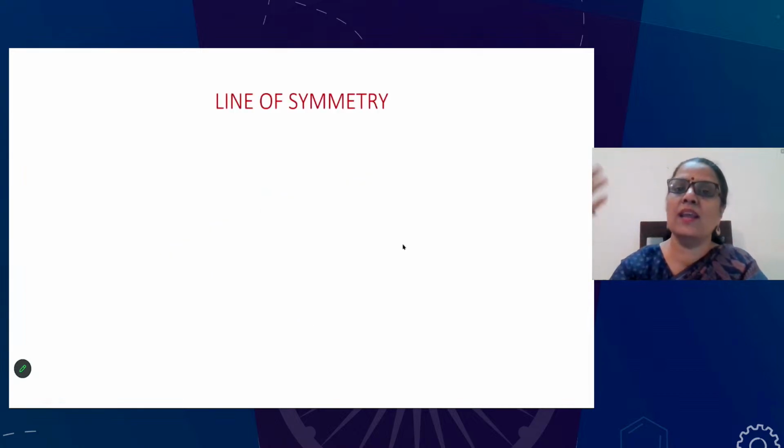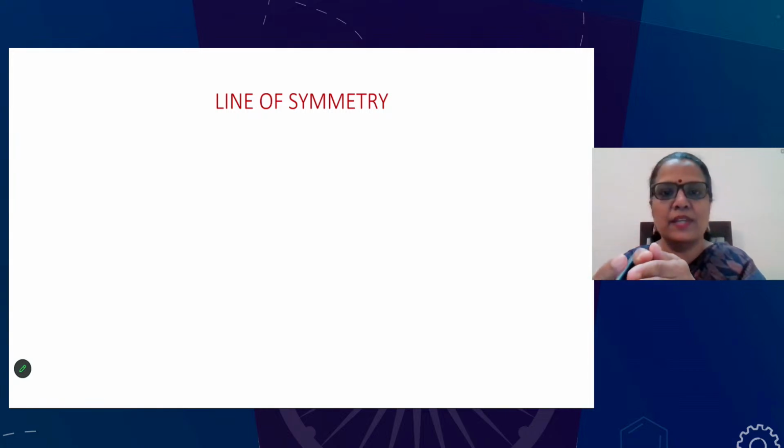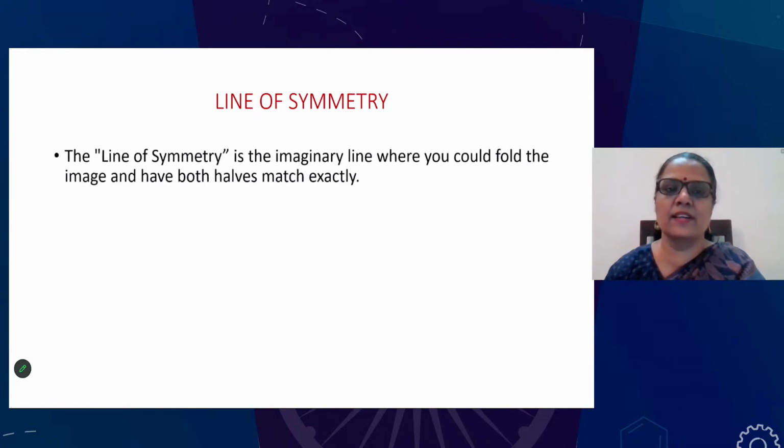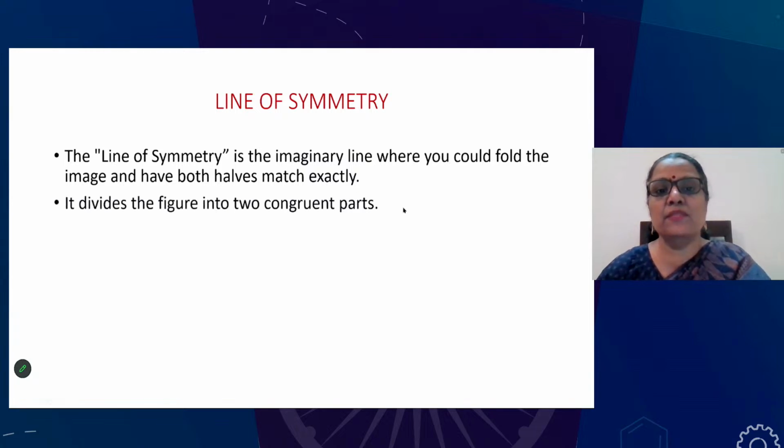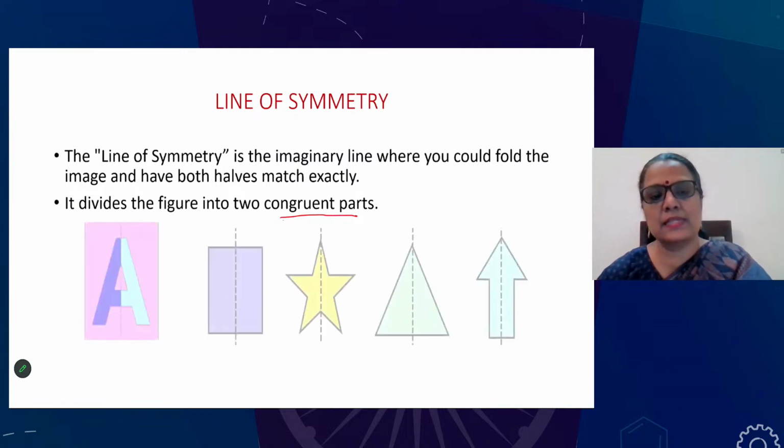Now let's learn what are lines of symmetry. Now we know the meaning of symmetry, so let's go for the lines of symmetry. The line of symmetry is a line, and you will not see a line in every object. It's an imaginary line where you could fold the image and then have both halves match exactly. So both the sides, it will divide into equal halves. It divides the figure into two congruent parts. You are familiar with the term congruent, isn't it? Congruent means it divides into equal size as well as equal angles.